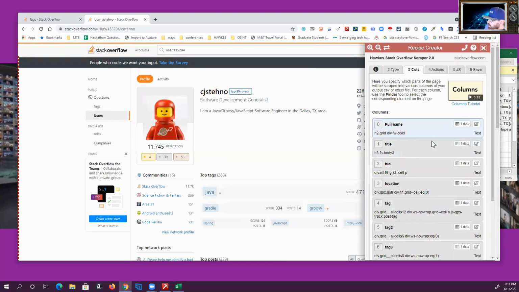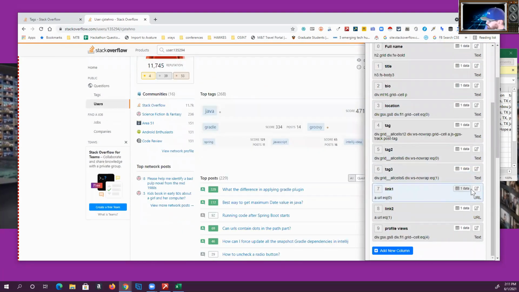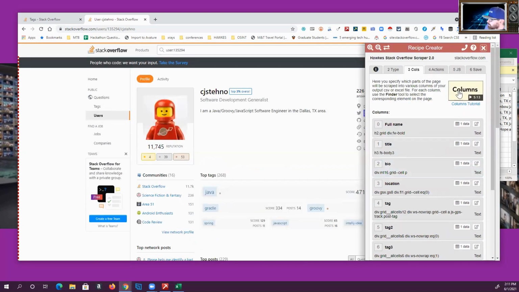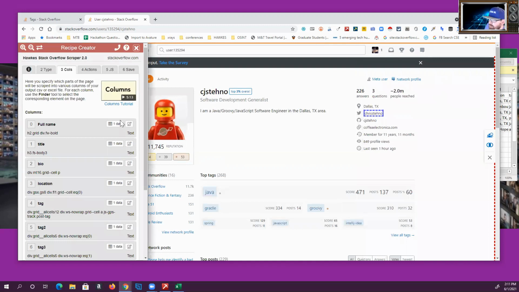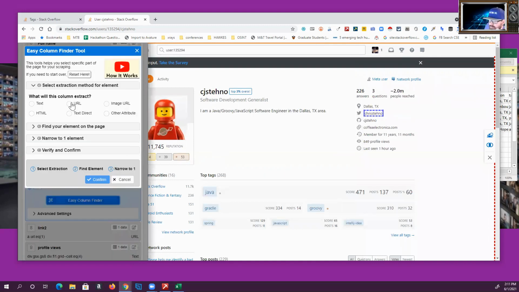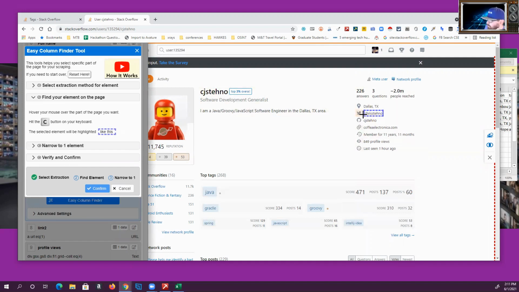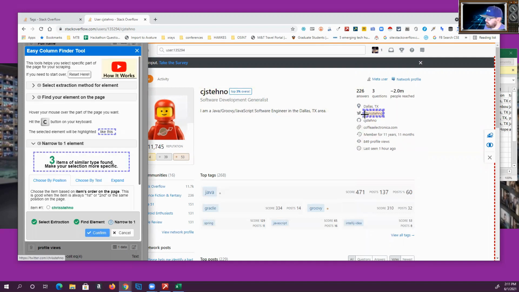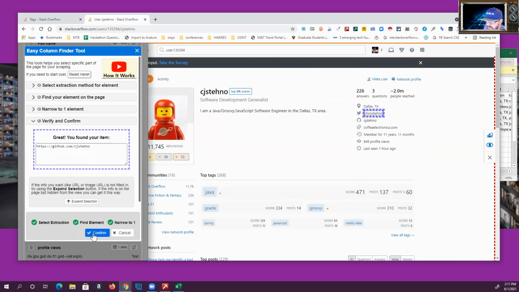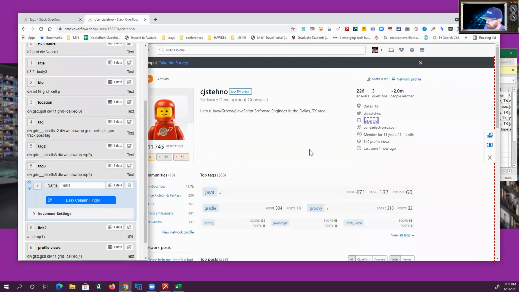Okay. And for instance, the link one, I gotta move this again. Sourced in real life. Gotta love it, right? Easy column finder, URL. I want that. I'll take that. Oh, and it gives me 3 options here. So I want that one. Great. Yeah. See, you get the direct GitHub URL. That's awesome.